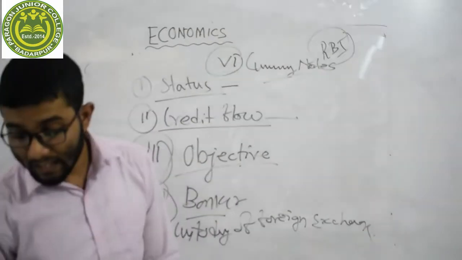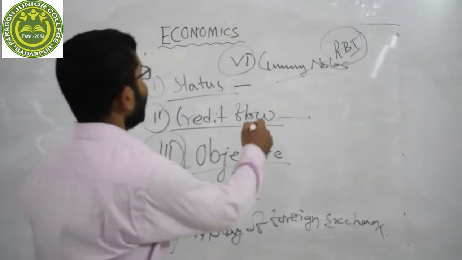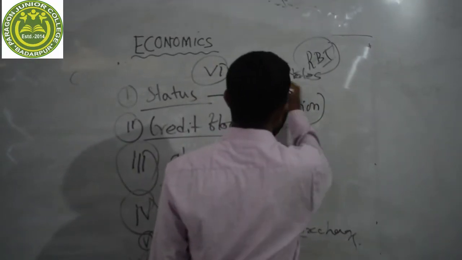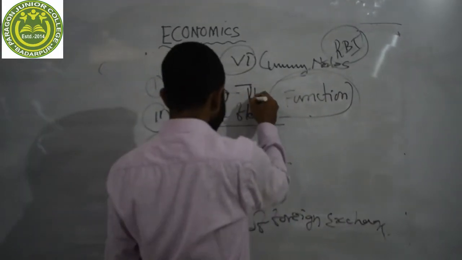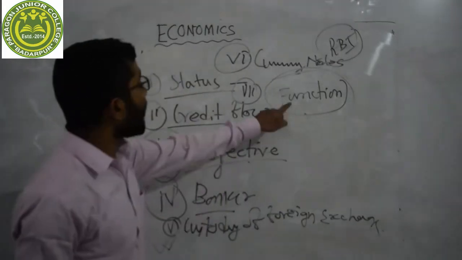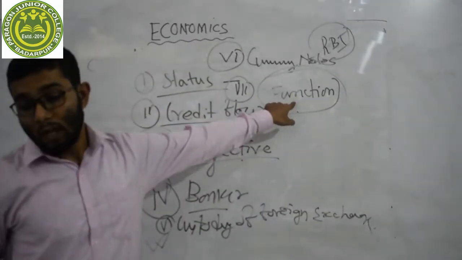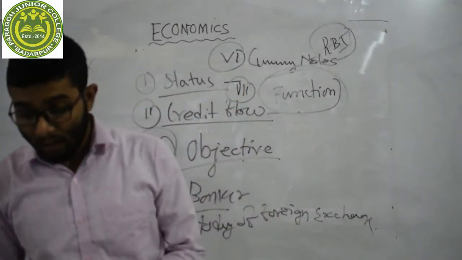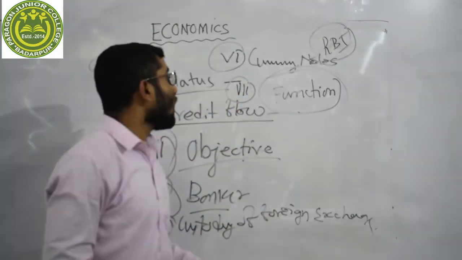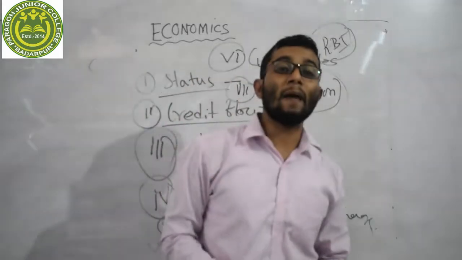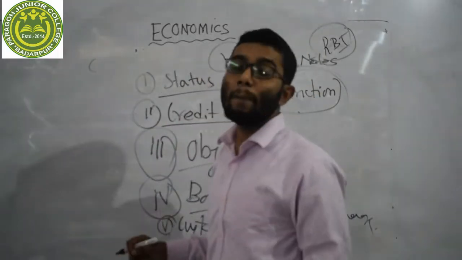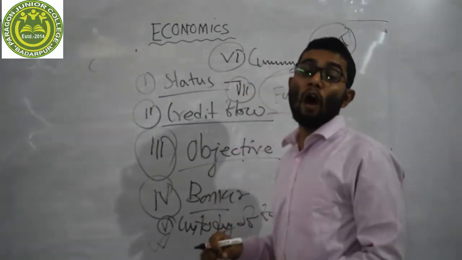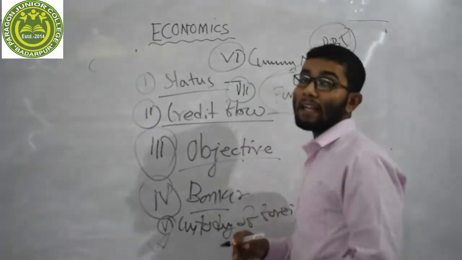And the last difference is the functions of Central Bank of India and commercial bank. Point number 7. If we discuss point number 7, the functions of central bank and the functions of commercial bank. Dear student, we know that Reserve Bank of India, the central bank, acts as an advisor to the government. It gives financial solutions to the government, or better to say, our Reserve Bank is the banker to the government.